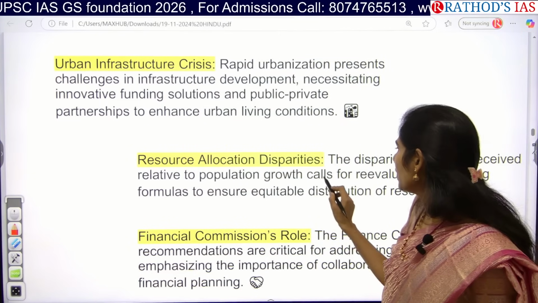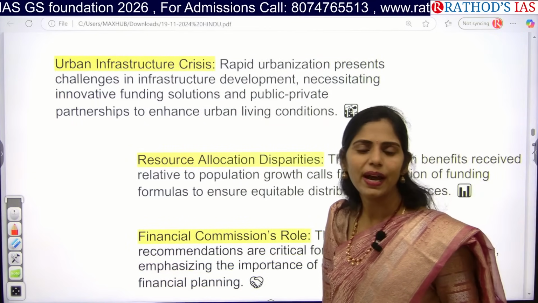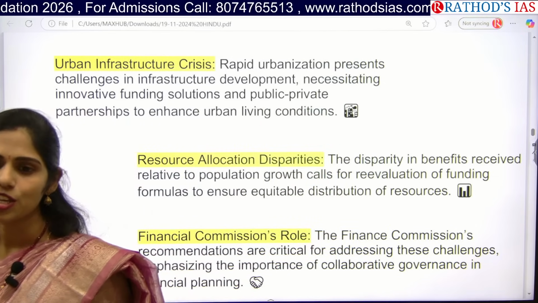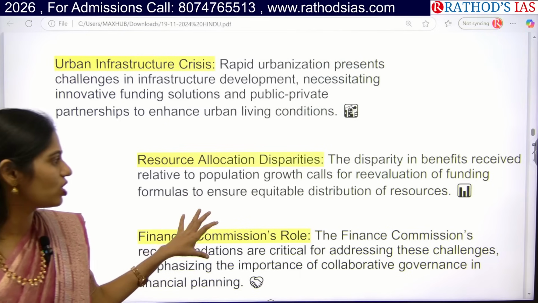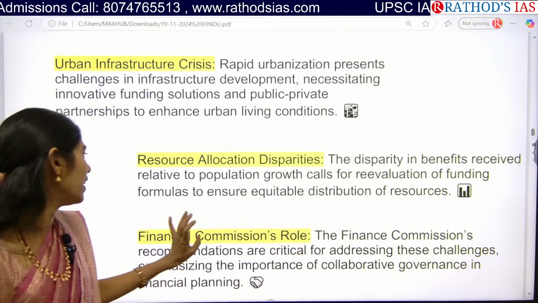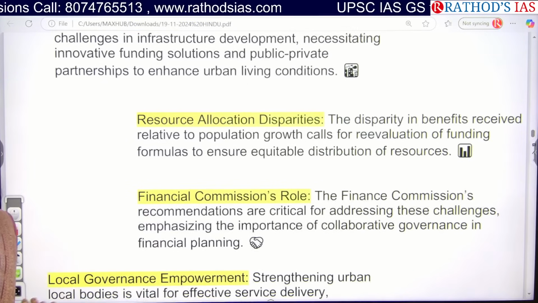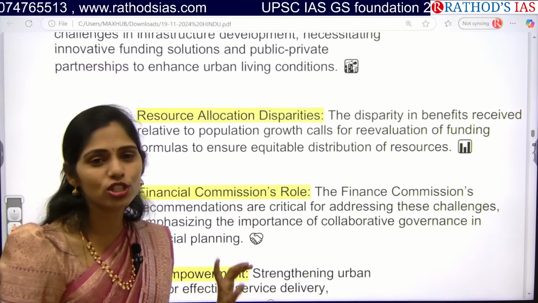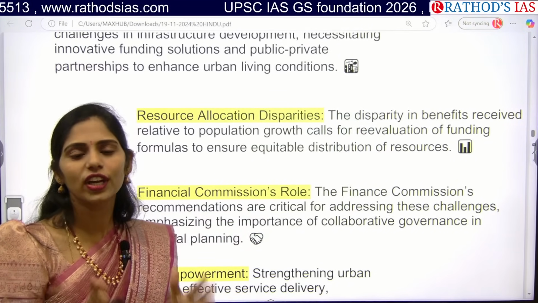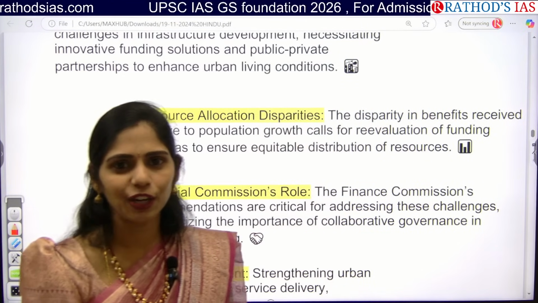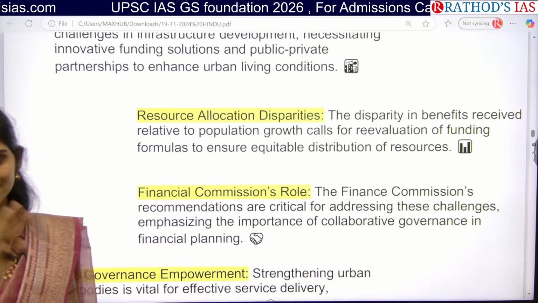So this is also one important thing highlighted by the Tamil Nadu CM, that yes, there is disparity based on region as well. We should not show that disparity. There is a need for re-evaluation of the funding formulas. And here the Tamil Nadu government is focusing on ensuring equitable distribution. So we need to have equal distribution of resources to all the states. But I don't know whether it will be accepted or not. That is a second thing.